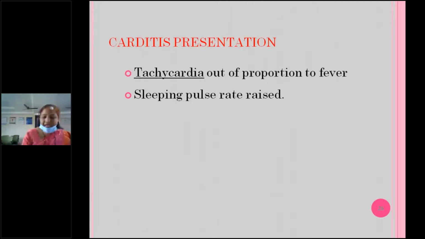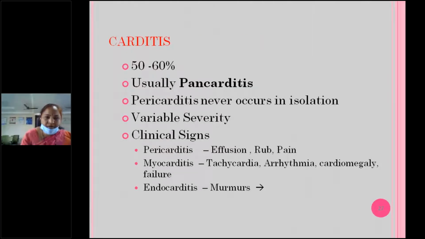And coming to the carditis presentation, usually pancarditis. Clinically, they will have tachycardia out of proportion to fever, more tachycardia than the temperature, and sleeping pulse rate usually raised. It's common: almost 50 to 60% of children with acute rheumatic fever will have carditis. Pan means all layers, endocardium, myocardium, and pericardium. All three layers will be involved. That's what we call pancarditis.